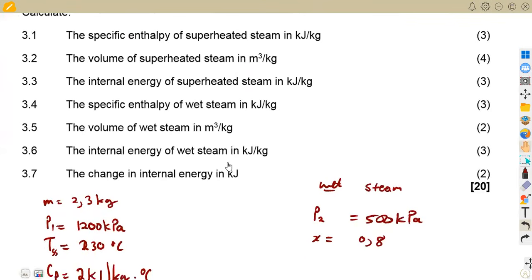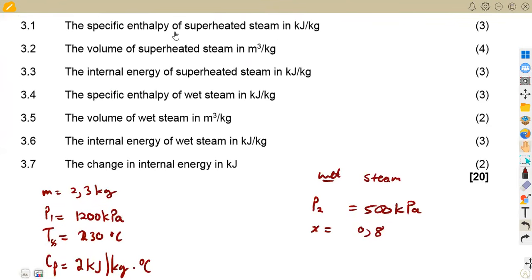The first question was to calculate the specific enthalpy of superheated steam in kilojoule per kg. We are given a mass of 2,3 kgs in this case. If we are to use that, they are not going to write per kilogram, they are just going to write the enthalpy, which is in kilojoules.